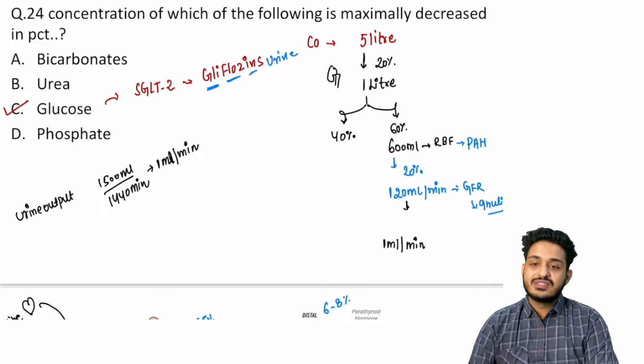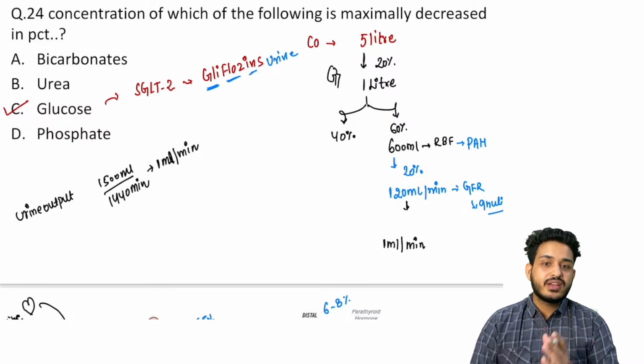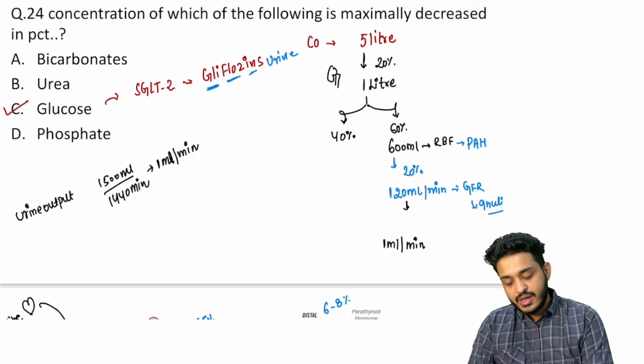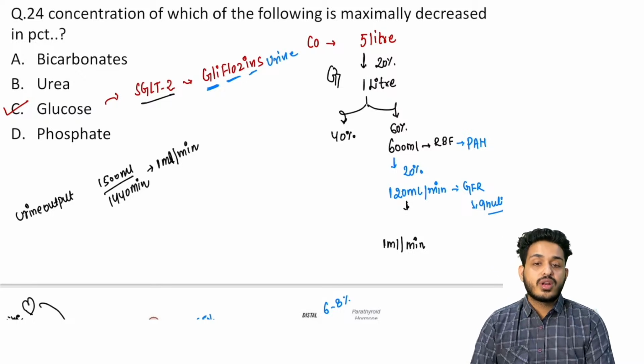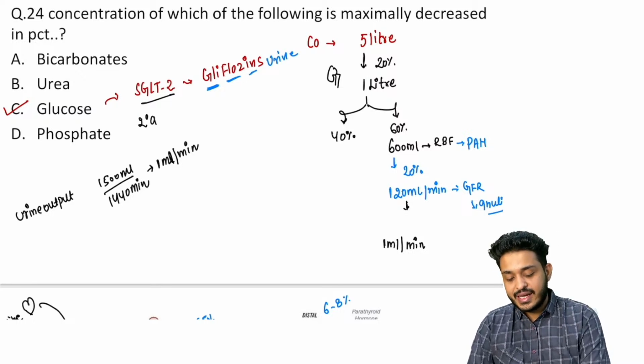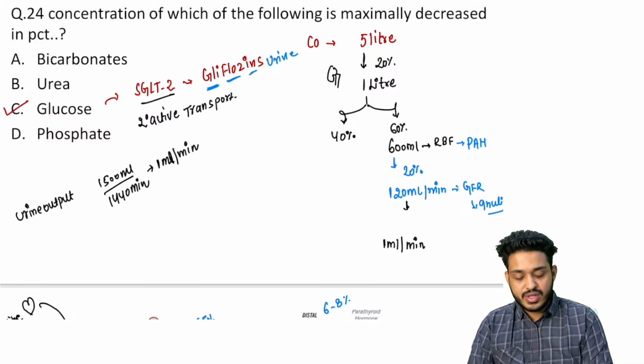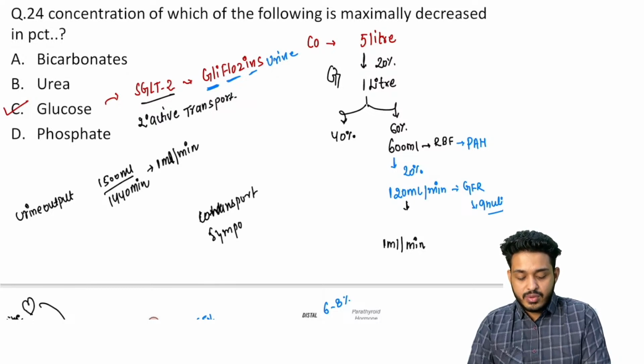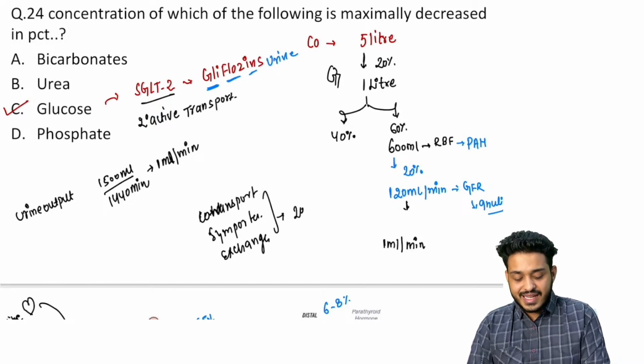Active transport, yes, it is a type of active transport. Primary active or secondary active? Remember, SGLT2 is a co-transporter, so it is a type of secondary active transport. The trick is, whenever you find the terms co-transporter, symporter, antiport or exchanger in the question, you can mark the answer as secondary active transport.